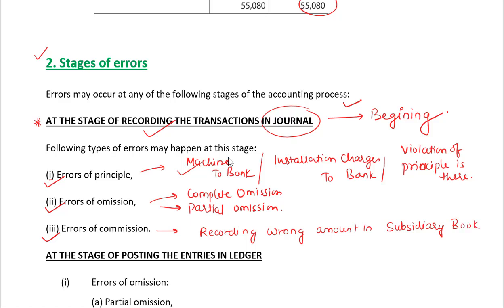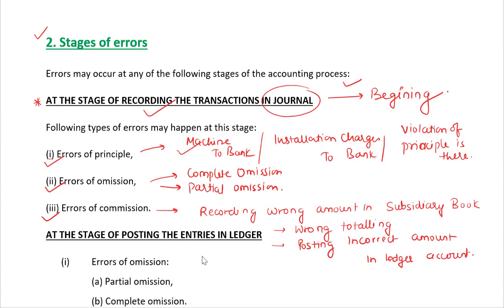Either the amount could be wrong or the totaling would be wrong, wrong totaling. Posting incorrect amount in ledger account, and so on. These kind of errors are known as error of commission.